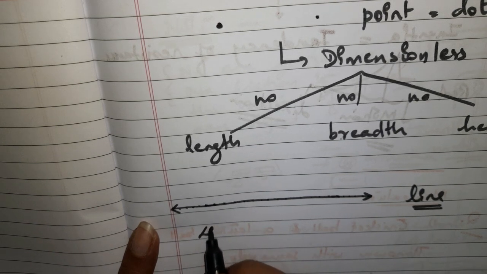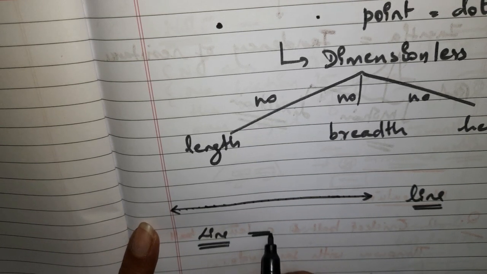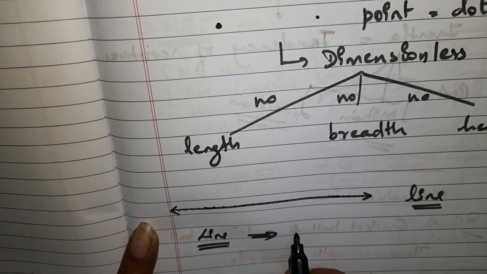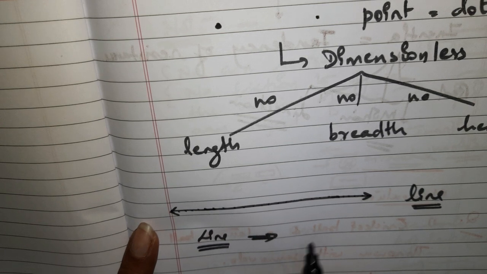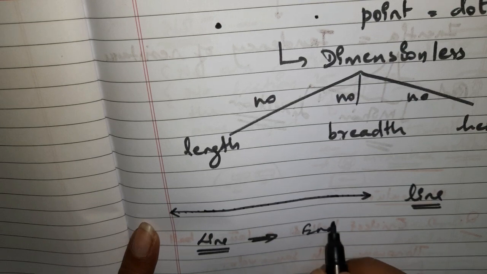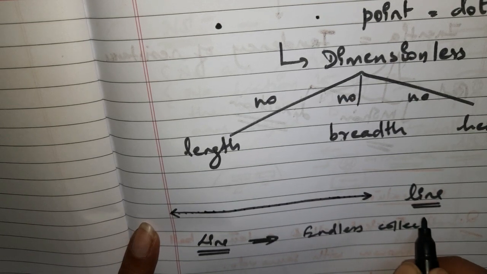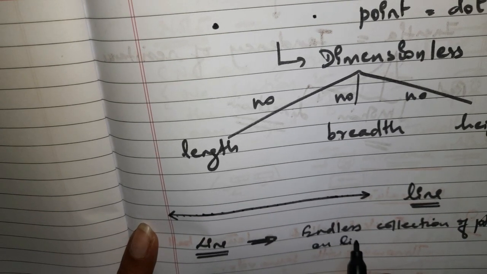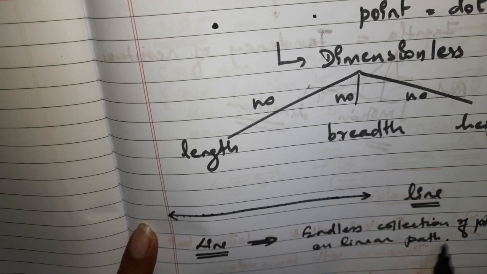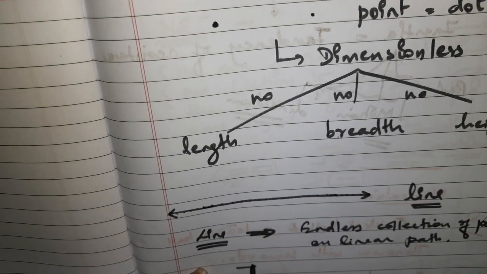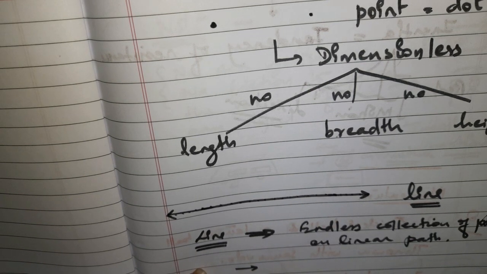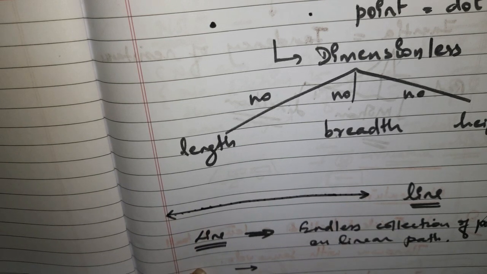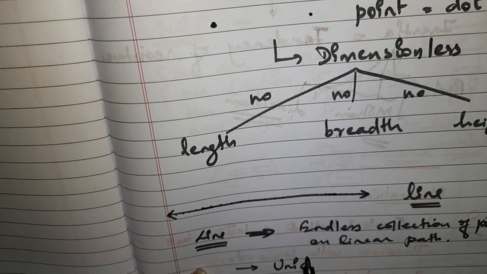If you wish to define line, or find the characteristics of line, you can simply say that it is a collection of points, or an endless collection of points on a linear path. Now again, is it dimensionless? Do you feel that it is dimensionless? No, it is not dimensionless. It has some length, or you can say that it is unidimensional.